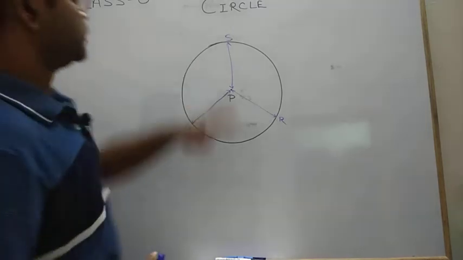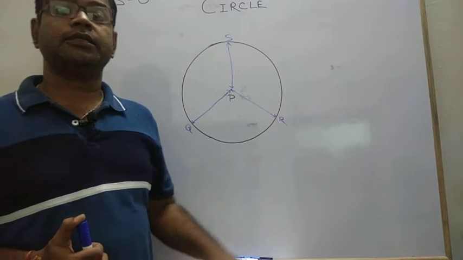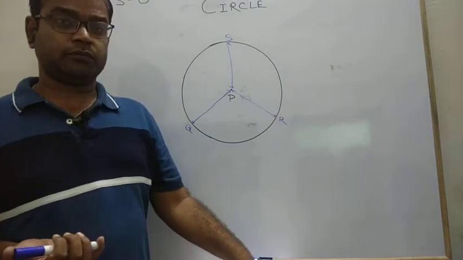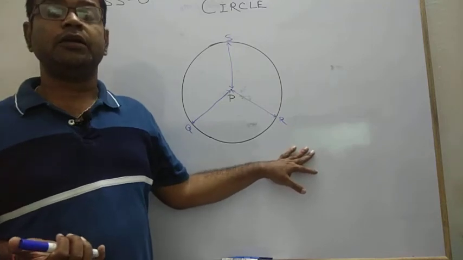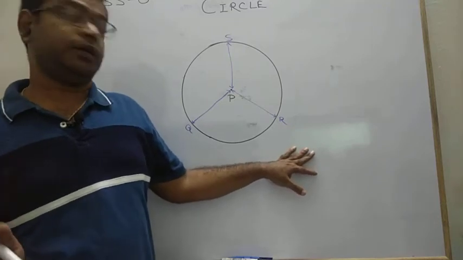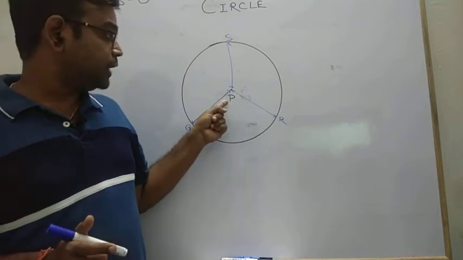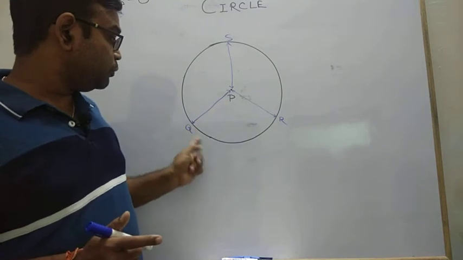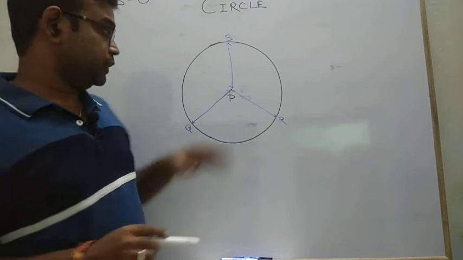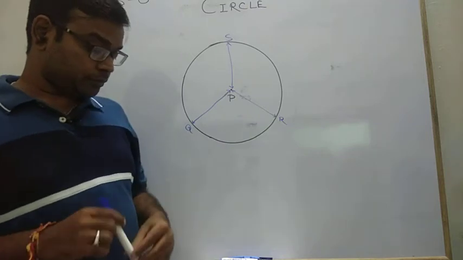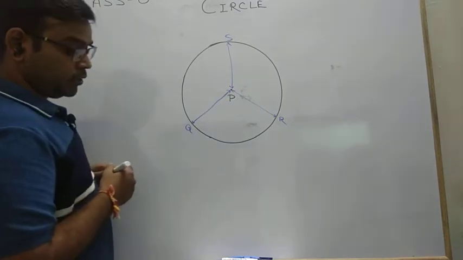This is a brief concept about the circle. Now what does the definition say? A circle is the collection of all those points in a plane which are at equal distance from a fixed point. That fixed point is known as the center of the circle. Here P is that fixed point, from which all the points lying on the boundary of the circle are at a fixed distance. This is your circle.